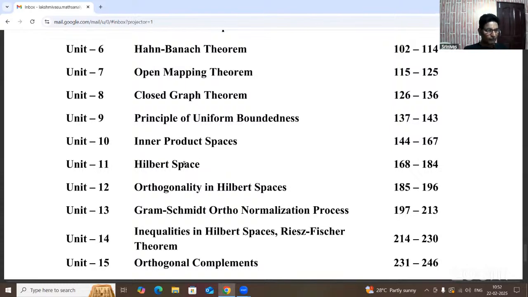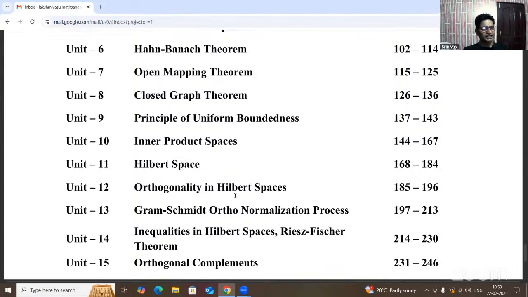Okay. Now, what is Hilbert? Hilbert is also one of the mathematicians, one of the great mathematicians. Hilbert is also explained throughout the space nature. So, what is the Hilbert space? Definition and some other theorems. Those theorems are very important in the final examination. The Riesz-Fischer theorem and Riesz representation theorem, all the theorems involved in Hilbert space. That is unit 11.